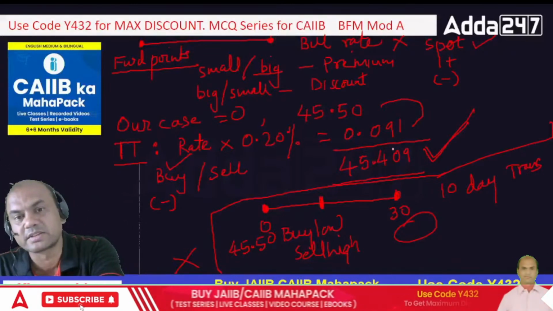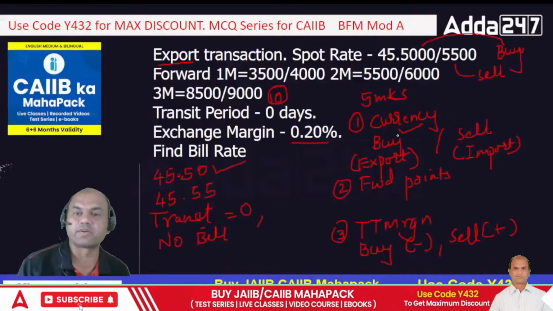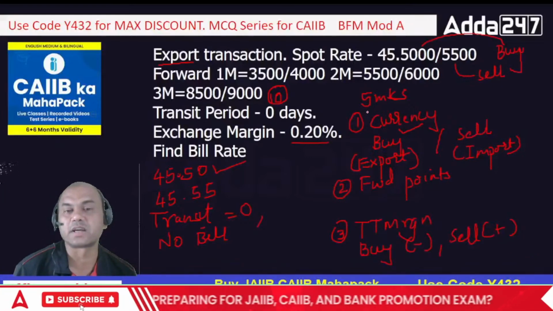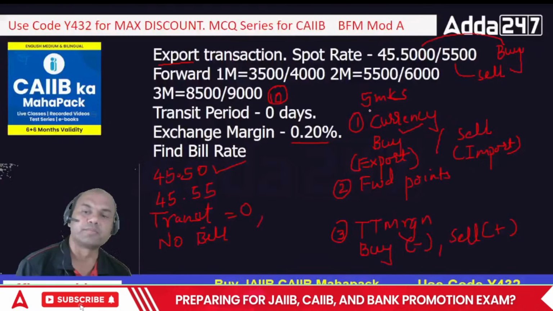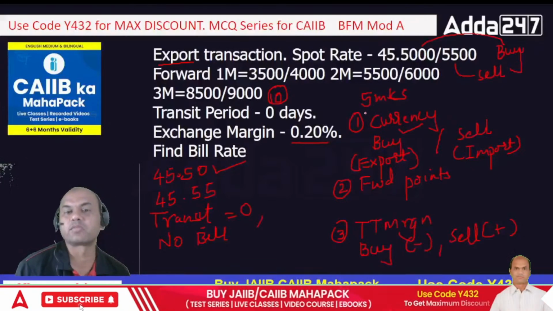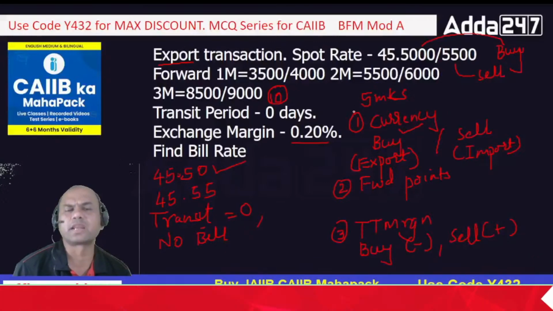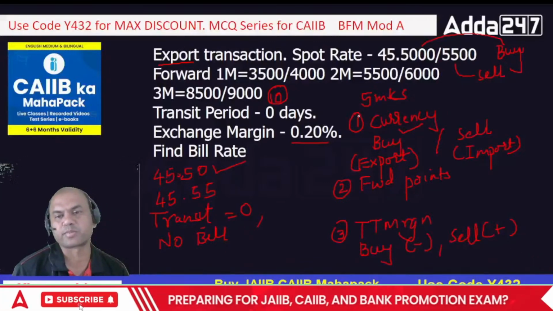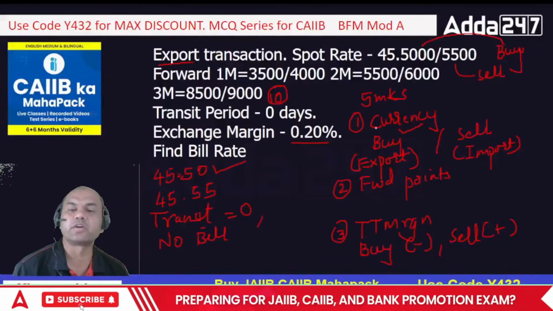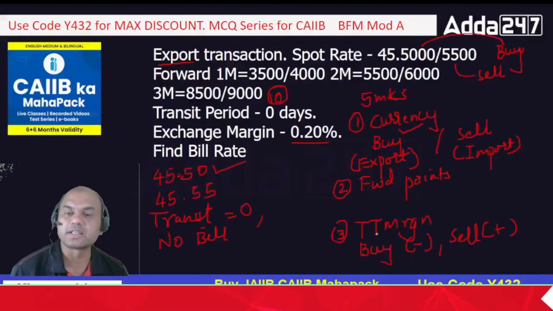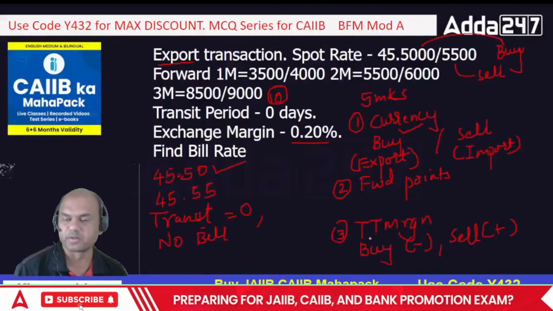Okay. Everyone got this? Shall I revise this? Shall I revise the same problem? Because it is a very important one. You need to understand the basics. Firstly, whenever we solve the problem, there are 3 steps basically in any forex problem. Number 1, decide you have to buy or sell. Number 2, decide the forward points. Number 3, decide the TT margin. These are the 3 steps which you have to follow.